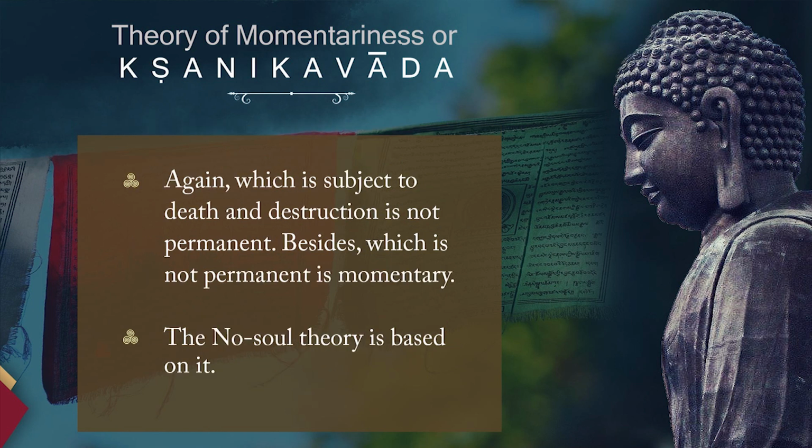It is said by Buddha that what is subject to death and destruction is not permanent. Because everything is related to death and destruction, Buddha does not believe in the theory of permanence. Death and destruction always imply impermanence, and that which is not permanent is always momentary.